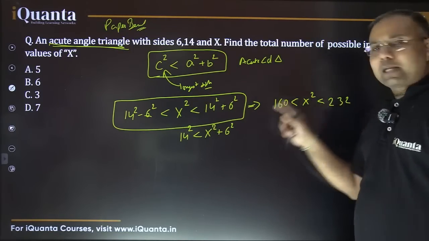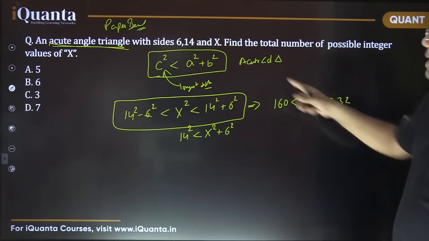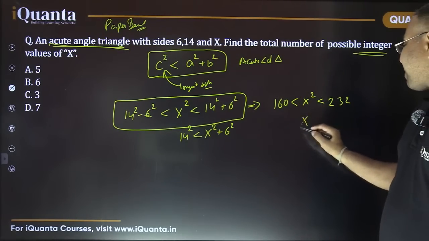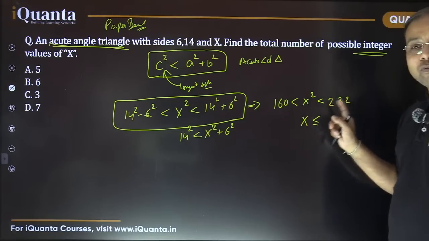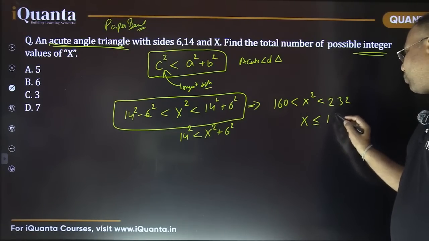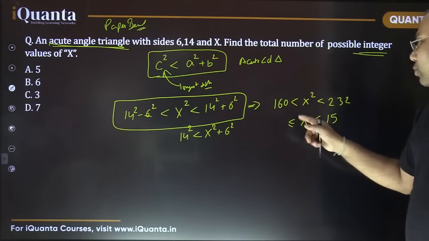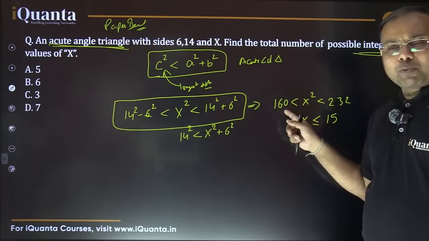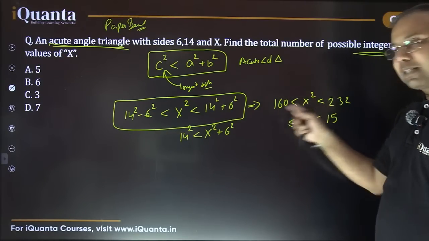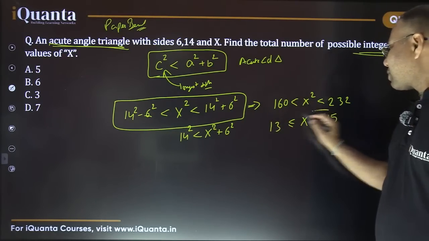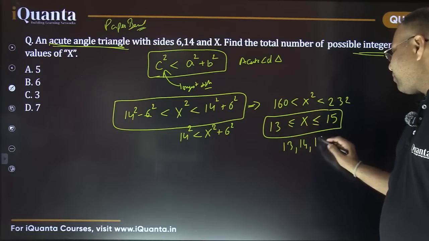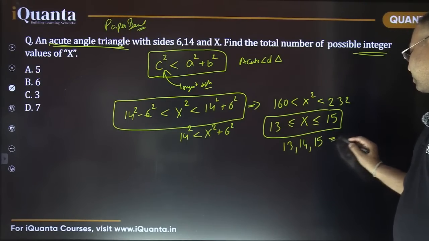So now just look for the nearest perfect square numbers because x is a natural number here. X is an integer value, right? So x maximum कितना हो सकता है? 15, because 15 square is 225, and 16 अगर x लेता हूँ तो that would be more than that. So x can be up to 15. And what is the lower limit here? So if I take x to be 12, तो 12 square would be 144, तो छोटा रह जाएगा. If I take x to be 13, तो 13 square is 169. That will work. That is in this range. So the possible values of x are 13 to 15, that is 13, 14 and 15 only. That means 3 values.